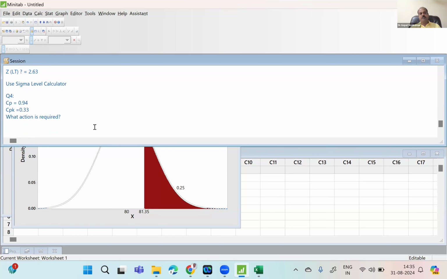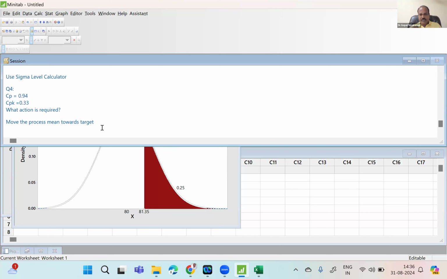Here, CP and CPK are different. So the mean is shifted. That means the process is shifted. So you have to necessarily move the mean towards target. Do you understand? You have to move the mean, meaning the process mean. Your process average is shifted. That is why CP, CPK are different. So the first action required is to move the mean.